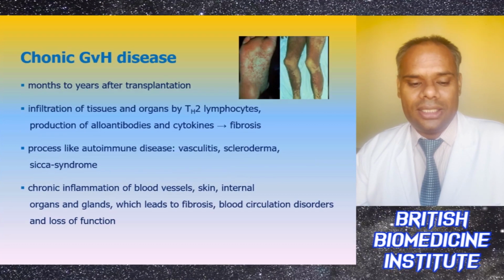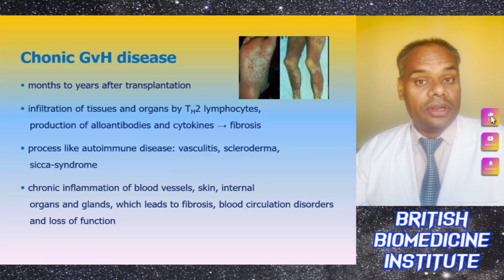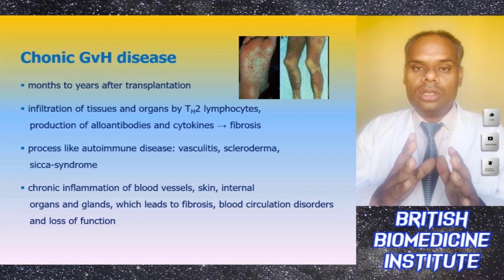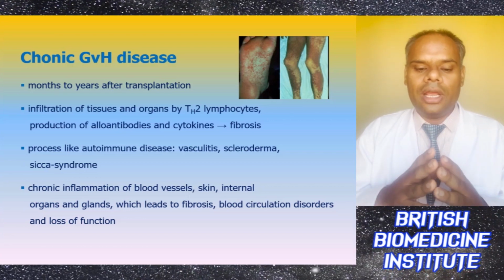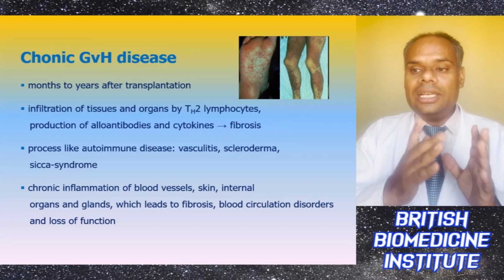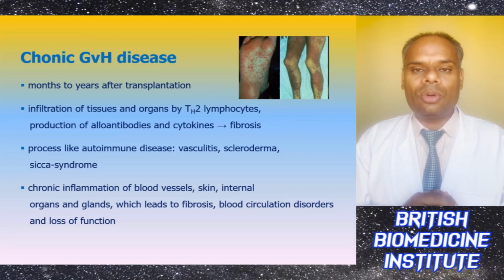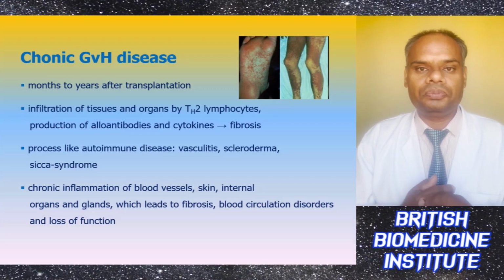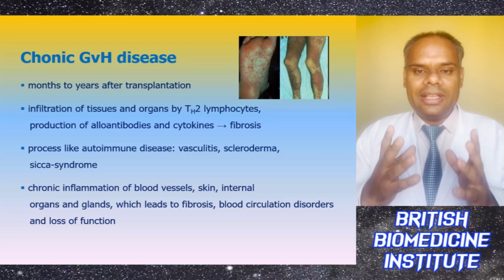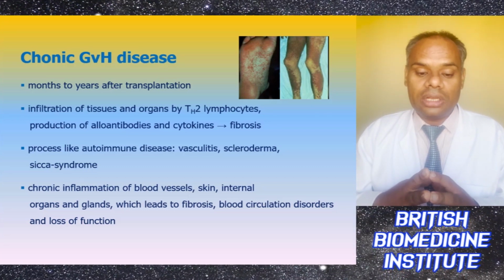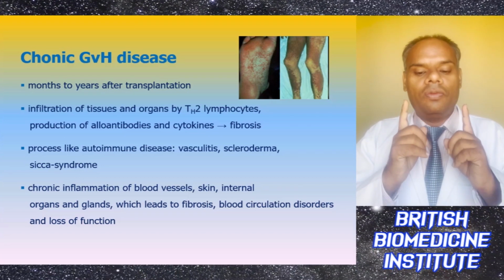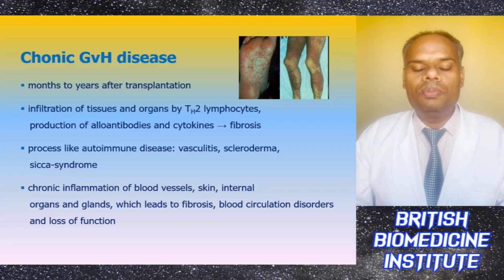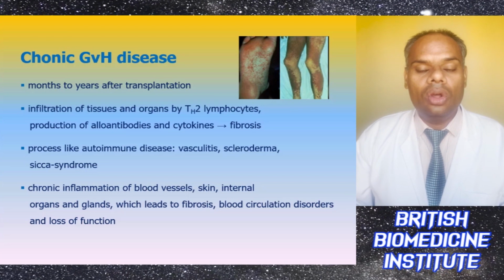Chronic GVHD usually lasts for months to a year after transplantation, and the infiltration of tissues and organs by Th2 lymphocytes, production of alloantibodies and cytokines can lead to formation of fibrosis. Basically, it is a process like autoimmune diseases such as vasculitis, scleroderma or Sjogren syndrome. Chronic inflammation of blood vessels in the skin, internal organs or glands can lead to fibrosis, blood circulation disorder or loss of function. So we have to prevent chronic GVHD in organ transplanted people.